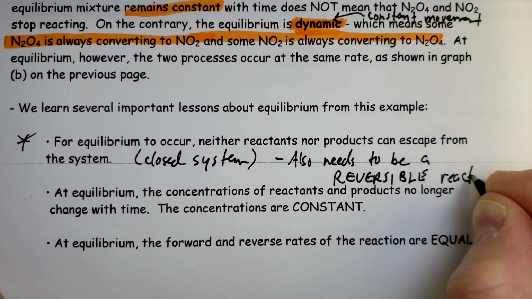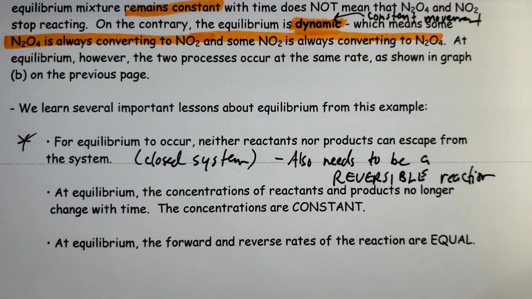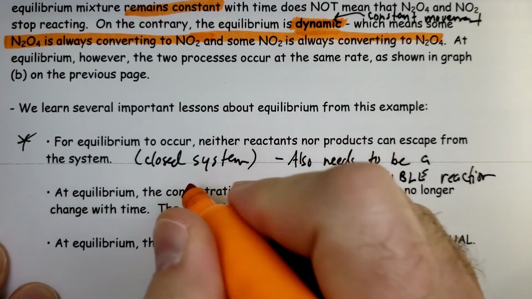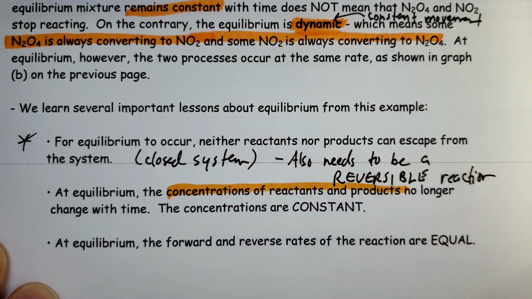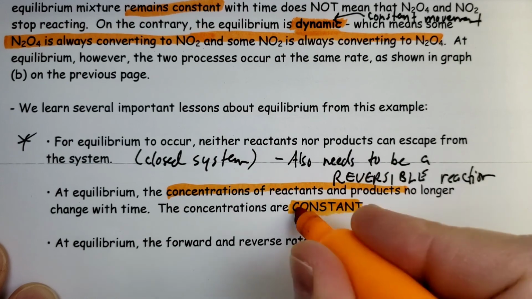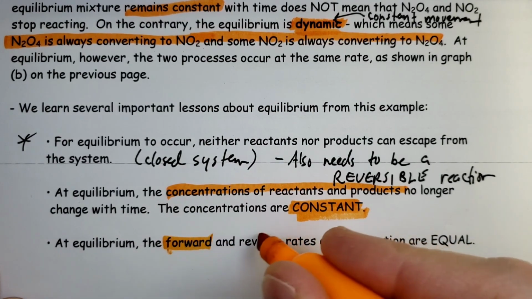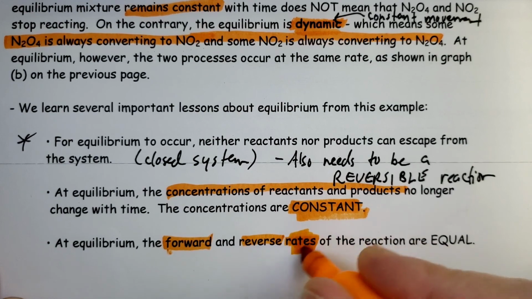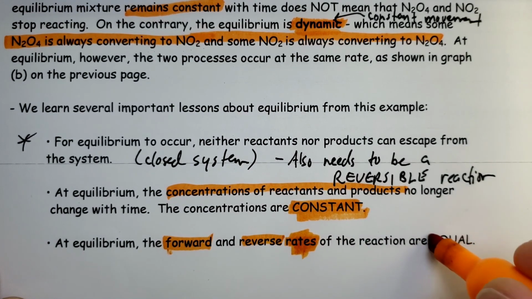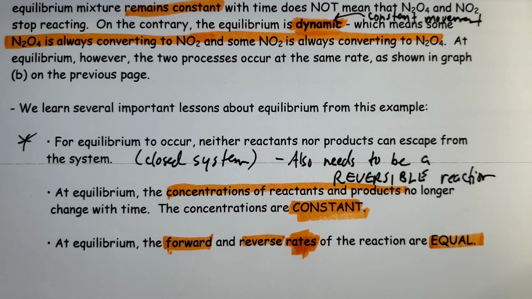So you have to have the ability to go in reverse, go from products to reactants. At equilibrium, the concentrations of reactant and product, so the amount that we have, is unchanging, constant. Again, it doesn't have to be equal, just like the city example. And in equilibrium, the forward and reverse rates, so the speed or how fast they're going, that is the part that's equal. All right, so that's an introduction to chemical equilibrium, dynamic equilibrium.